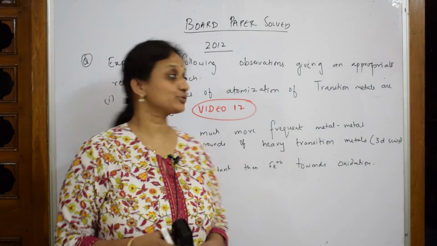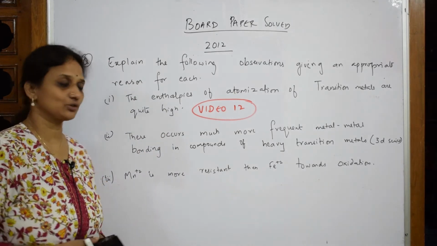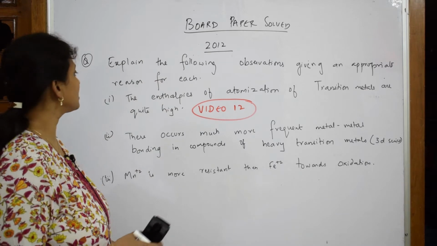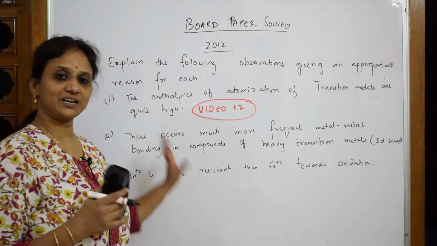Let us come back and start your 2012 paper. So in the 2012 paper, again we have 3 questions. Let us solve those. So what do they give us? First one, explain the following observations giving an appropriate reason for each. Account for the following, give reasons, find the reason.